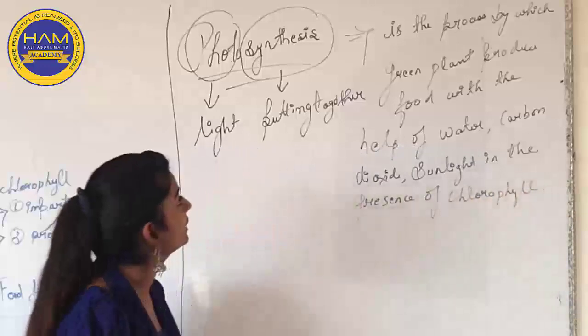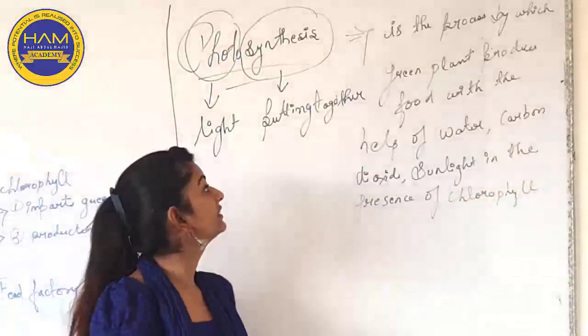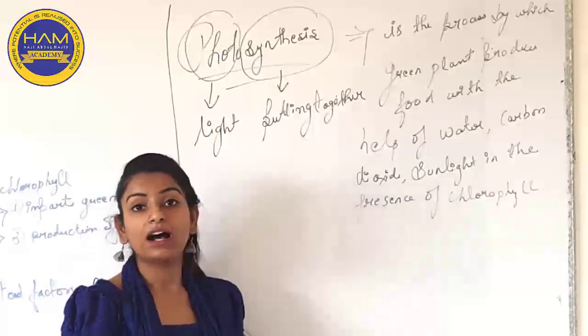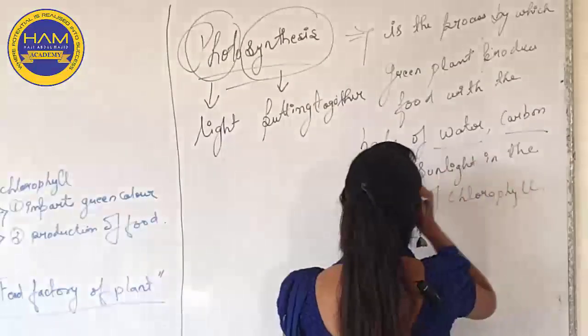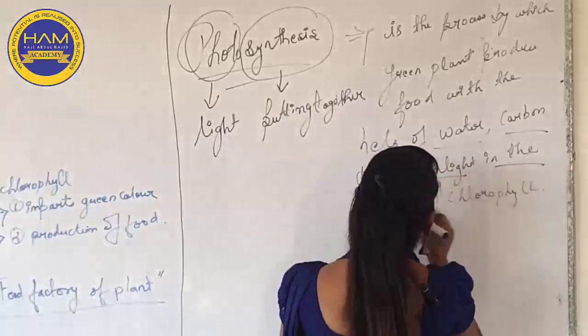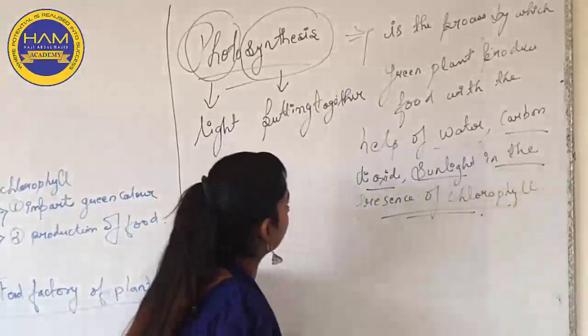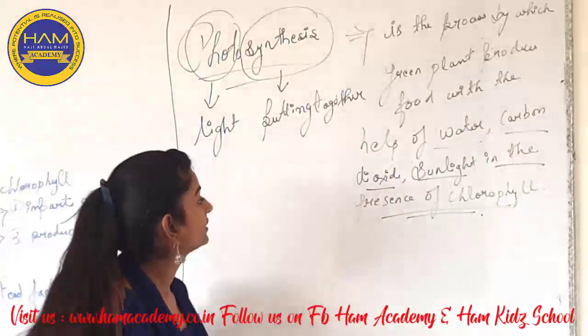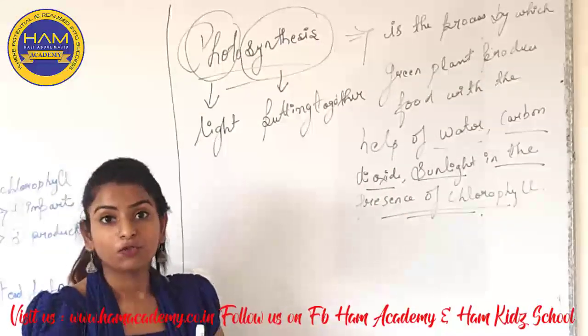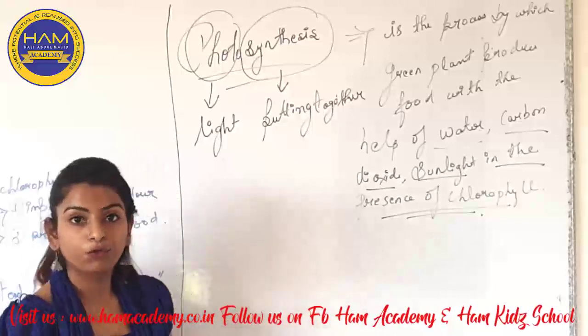So what is photosynthesis? Photosynthesis is the process by which green plants produce food with the help of water, carbon dioxide, sunlight in the presence of chlorophyll. Green plants use water, carbon dioxide, sunlight in the presence of chlorophyll to produce food.